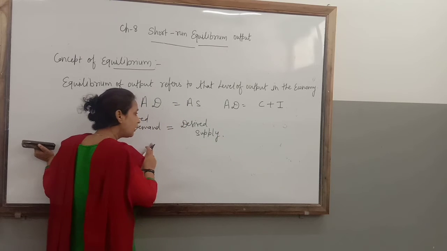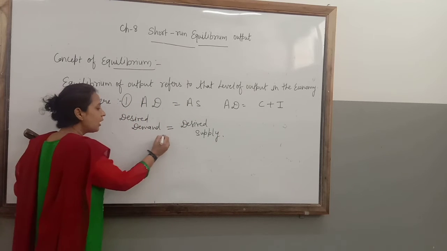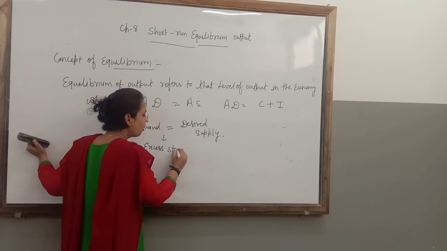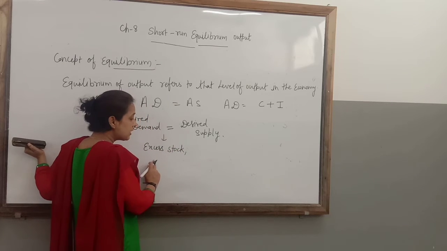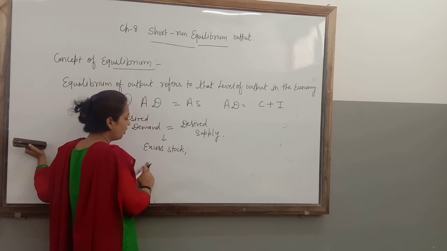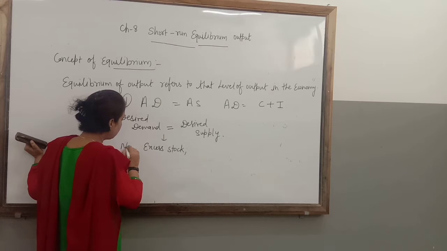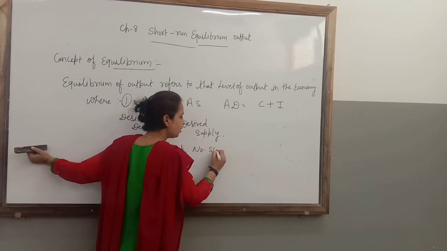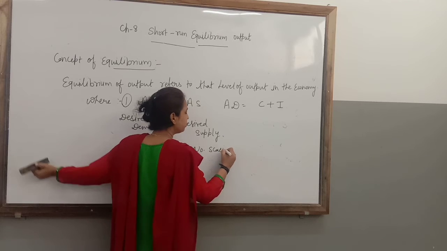Now in that condition there will be no excess stock in the economy and no scarcity of stock, because both are equal.